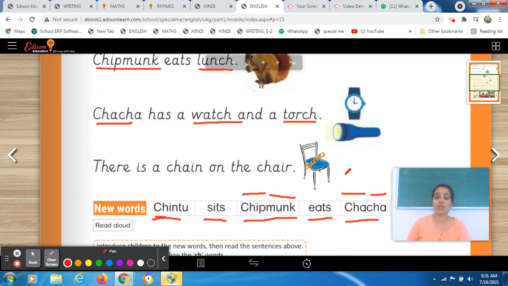Okay, now see this picture. There is a chair. What is this? Chair. And what is there on the chair? In a chain. See, what is the position of chain? Where it is? On or under? नीचे है या ऊपर है? ऊपर है. So when something is above something, है ना, किसी चीज के ऊपर होती है, on a particular surface, so we will use which preposition? On for that. So see, we used on over here. So students, now let's read the sentence.